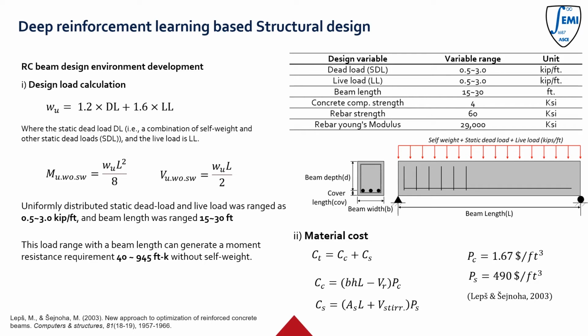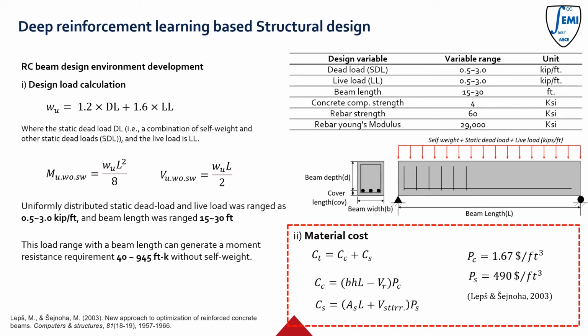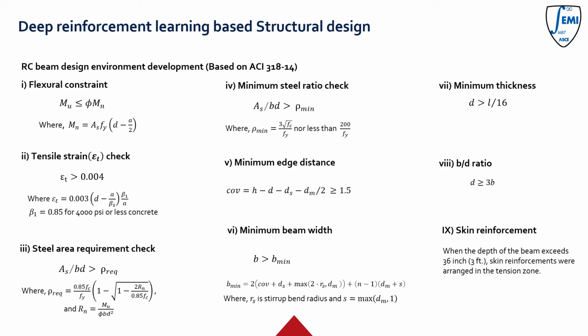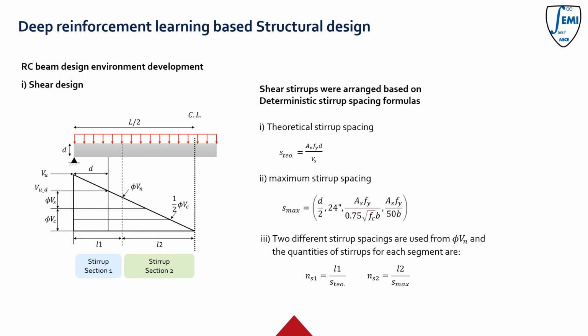I considered the material cost for concrete and steel rebar taken from the literature. This case is based on ACI 318, assuming concrete strength as 4 ksi and rebar as 60 ksi. I considered all ACI design code requirements for practical use, so I considered a total of 9 design constraints. For shear stirrup arrangement, we split it into two stirrup regions. The agent only selects the size, but the stirrups are arranged automatically in a deterministic way based on ACI equations.